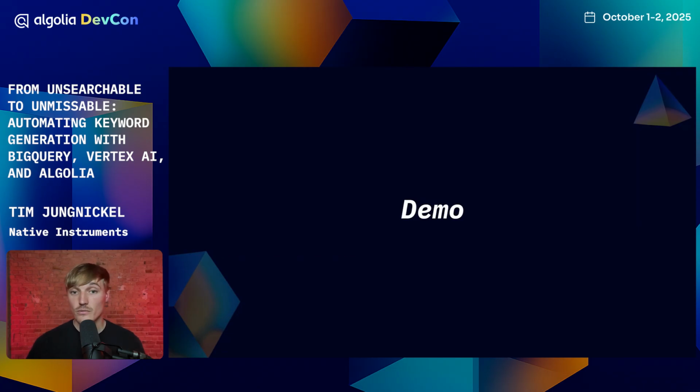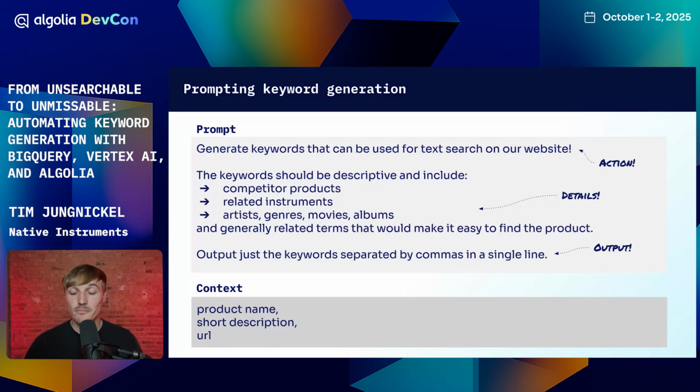All right, so I've shown you all the transformation steps necessary to go from raw source data, like it would come from our web shop, over to mart data, where we apply the transformation, and we created the AI keywords and synced this over to Algolia into our index. So the magic, as you were seeing, is actually the prompt. The prompt is actually quite simple. This is the very prompt that we were using. Generate keywords, which is the action. We give some extra details, like we want to include competitor products, related instruments, artists, genres, movies, albums, and an output. Output just the keywords separated by commas in a single line to make it easy to parse this.